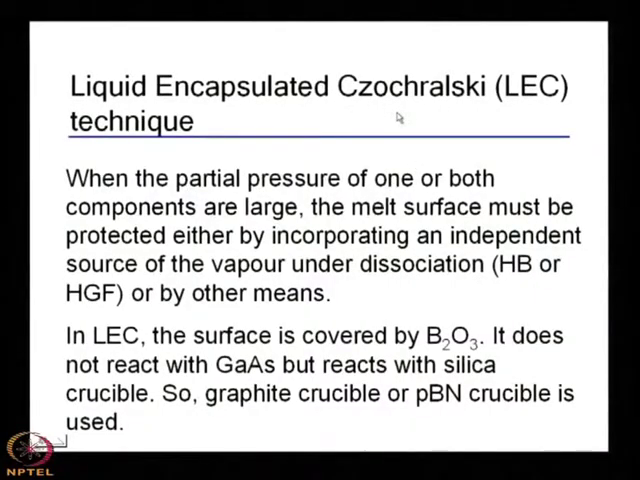We have encapsulated the melt using some liquid, and that liquid is B2O3. Only one care must be taken, that with B2O3 you should not use the silica crucible; you have to use either graphite or pyrolytic boron nitride.